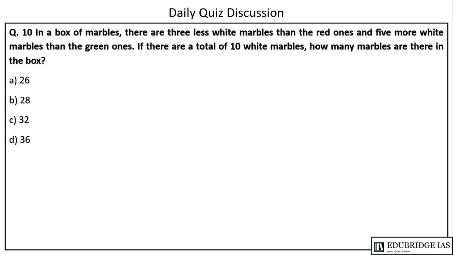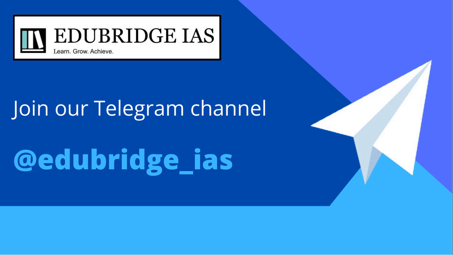The next question is, in a box of marbles there are 3 fewer white balls than red ones, and 5 more white balls than green ones. There are total 10 white balls. 10 white balls are 3 less than red, so red will be 13. White are 5 more than green, so then green कितनी होगी 5. तो total number of marbles 13 plus 10 plus 5, तो ये आएगा 28. Option B is correct in this case.